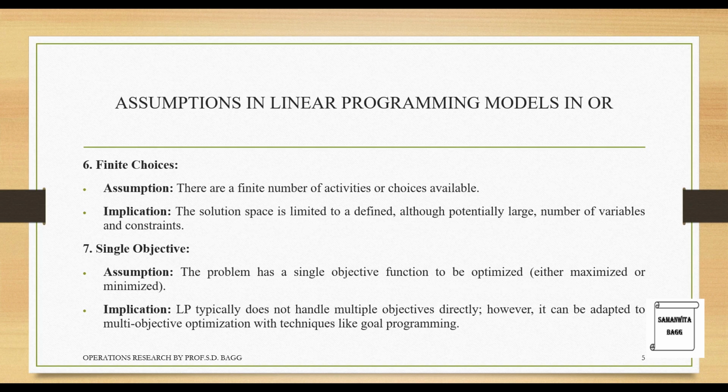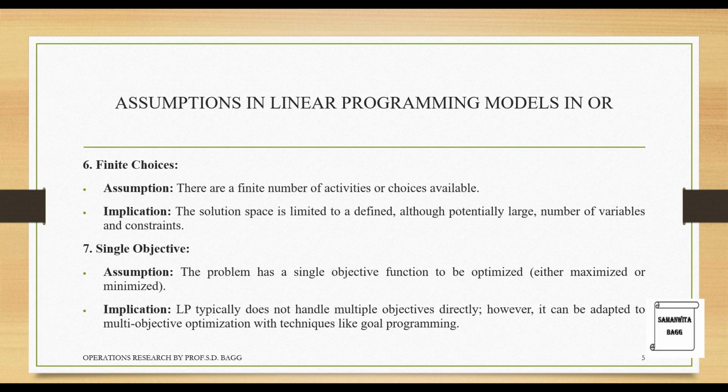Finite choices assumption: there are a finite number of activities or choices available. Implication: the solution space is limited to a defined, although potentially large number of variables and constraints. So when you have a feasible region, we will discuss in the further lectures, you will have an infinite number of boundary points, but we choose a few boundary points at which we calculate the value of Z maximum or Z minimum. Z is the objective function, and accordingly we come to a conclusion of what is the maximum or the minimum value possible. But there are infinite number of choices possible.